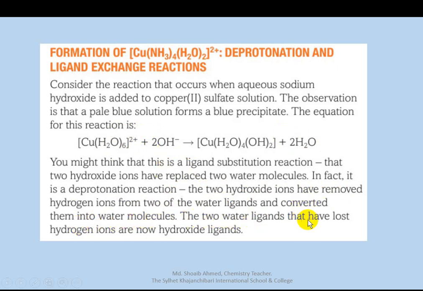The 2 water ligands have lost hydrogen ions and now become hydroxide ions, and the 4 water molecules remain the same. So this is the deprotonation reaction.